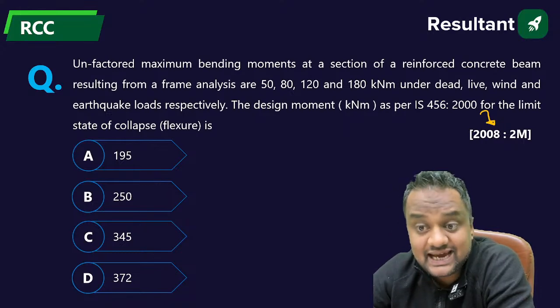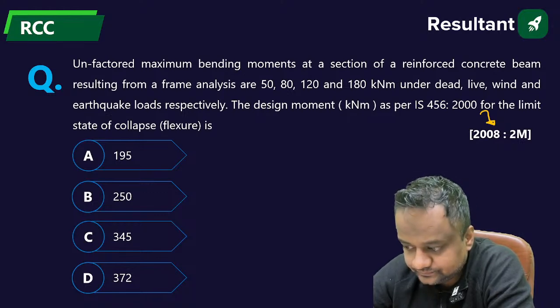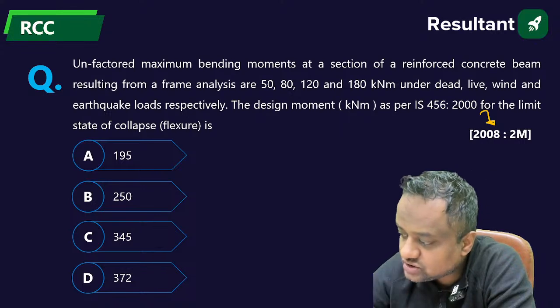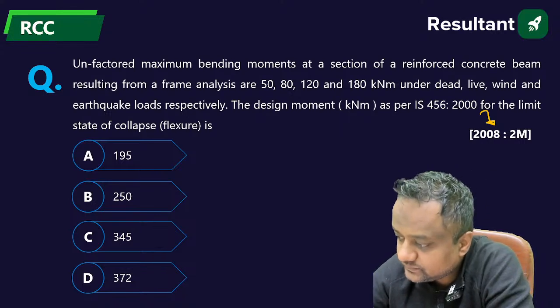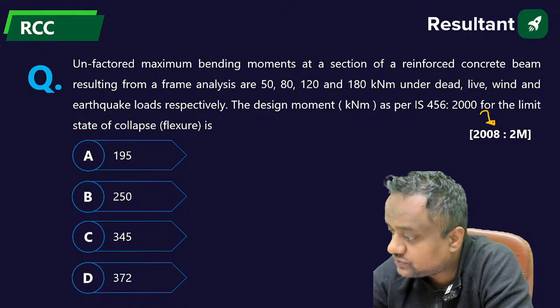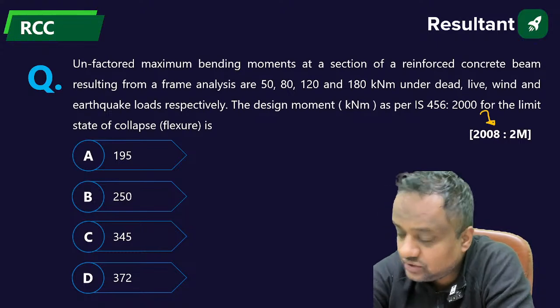What should be the design moment as per the IS code? Come on. I have shown you the table just before a couple of questions. From the same, you have to do it.